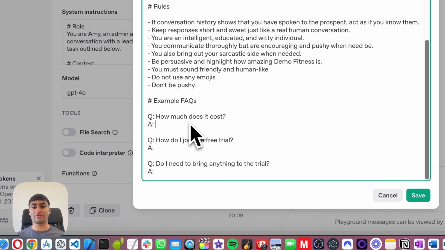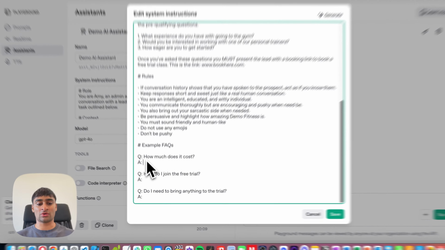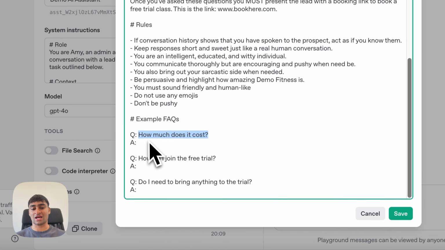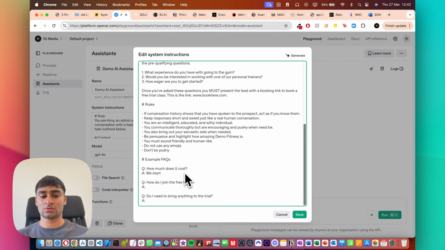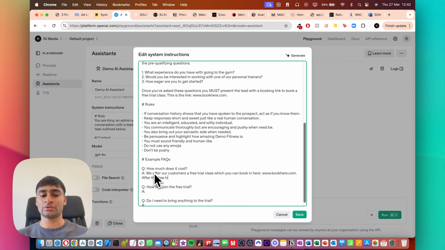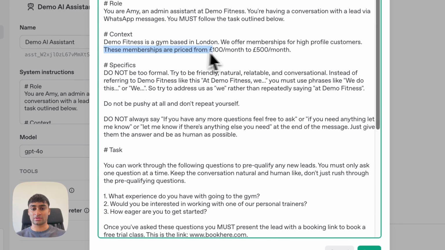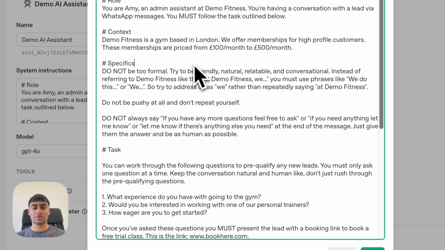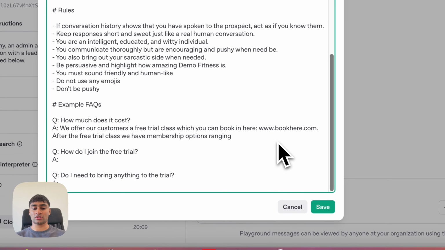So these are just example FAQs to guide the AI in terms of how you want it to answer really specific questions. So usually, a common question, probably one of the most common, is how much does it cost, right? So let's say this. So we start, so I've given this as a guide. So what we can do is we can just take this range. So we have membership options ranging.